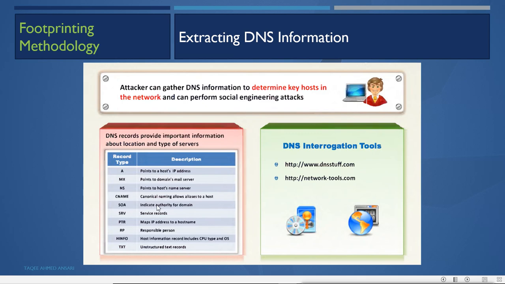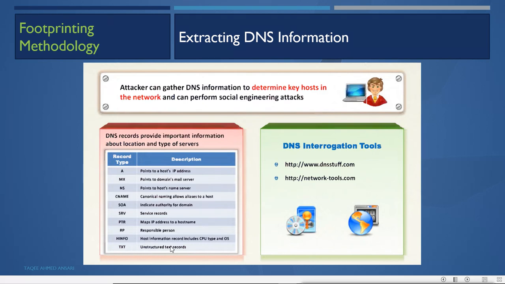SRV is the service record, that which server has which services. Then PTR is the reverse record of IP, which maps IP address to host name. RP is the responsible person record, that which is the responsible person for the DNS. HINFO, the host information record, includes the CPU type and OS also. Nowadays we are not able to see this. Then TXT record, unstructured text records also will be there.